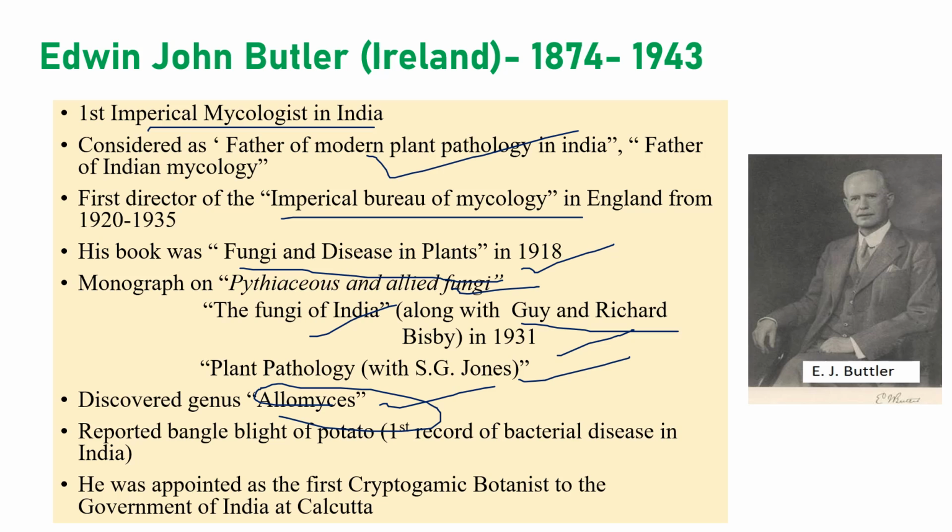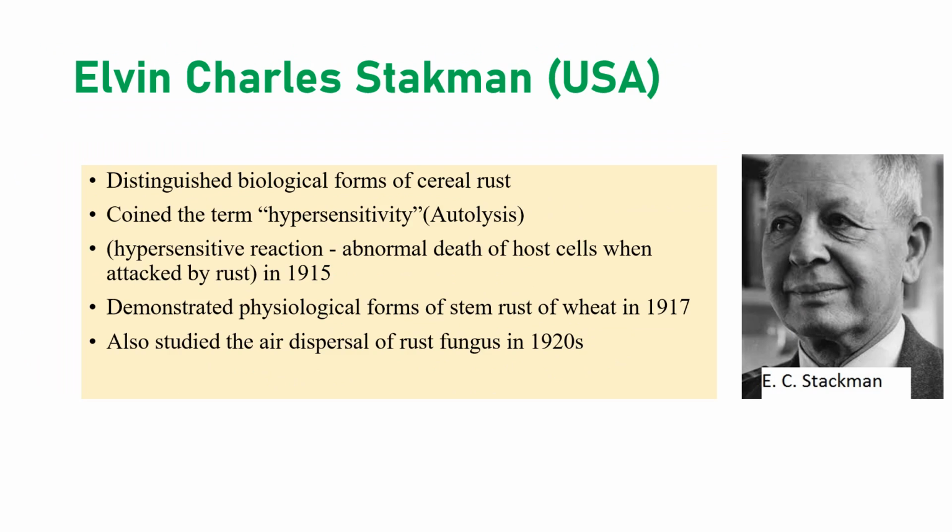He also discovered the first plant bacterial disease in India, bangle blight of potato. I was a little doubtful about this, because I have gone through various resources, and some mention that the first plant bacterial disease was reported by Capel in 1892. But many sources mention that the first plant bacterial disease, bangle blight of potato, was discovered by E.J. Butler. Anyway, the majority of the sources are saying the first plant bacterial disease was reported by E.J. Butler only. Go with this, and these are the couple of questions we would expect from Butler.